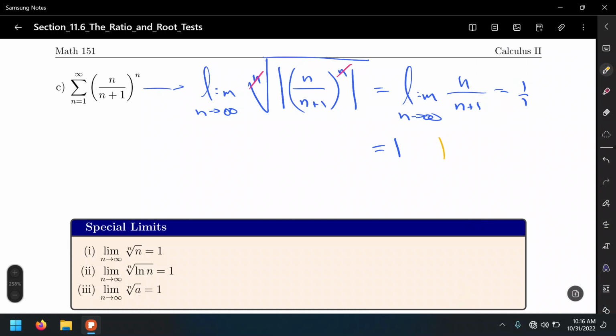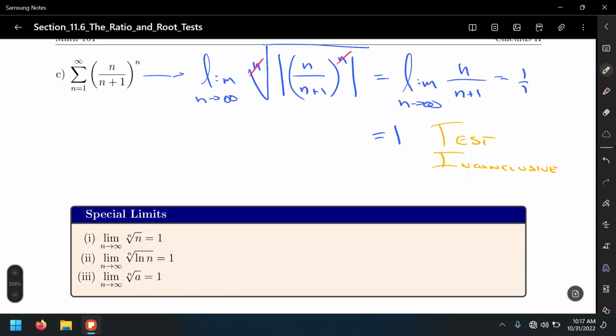It's inconclusive, right? Test inconclusive. In fact, you would have to go through different tests. Maybe try to use the nth term test for divergence. Some other, or no, I don't think the ratio test is going to be a good idea because no, actually it's going to give us the same result. It's going to give us a 1. So we would have to go about another test right here.